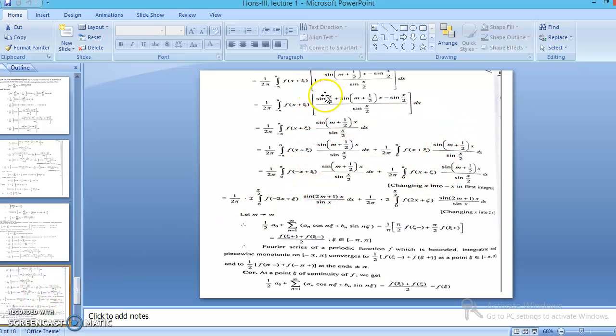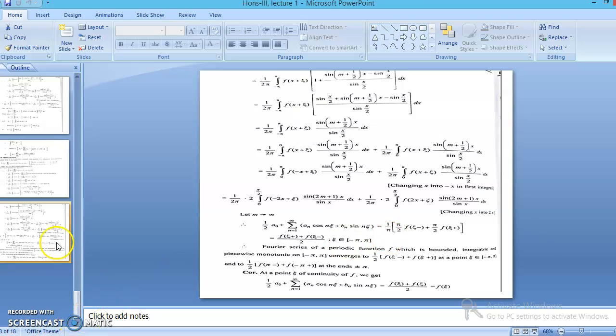Then in place of f(x), we take here f of x plus t. Everything is the same. The steps are totally the same. So finally, we get the result of this theorem. These two theorems are totally the same. Only the function is replaced: in place of f(x), we are taking f of x plus t. You can solve these steps in your notebook to clarify the theorem.